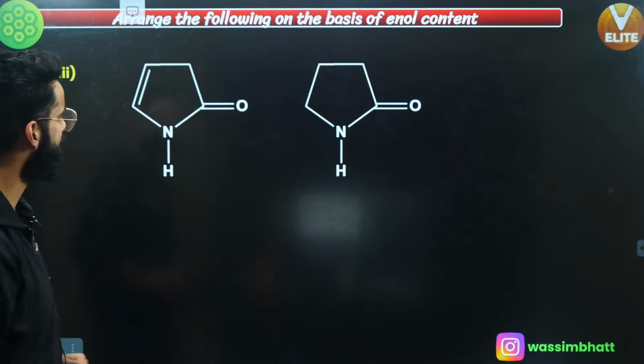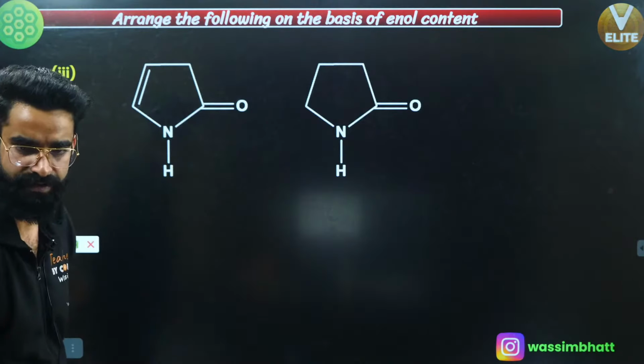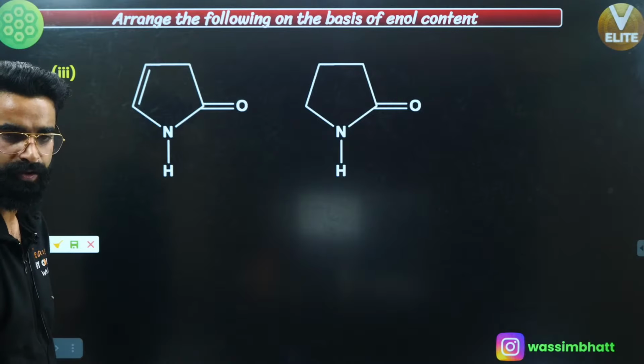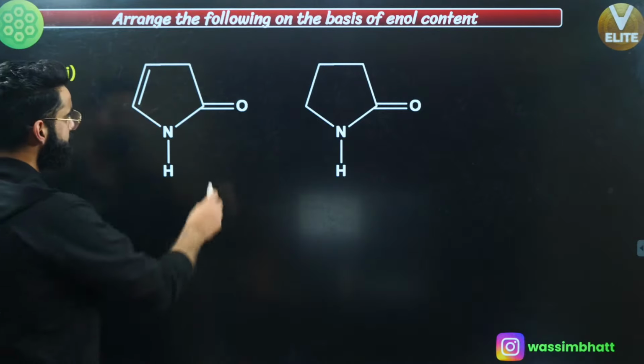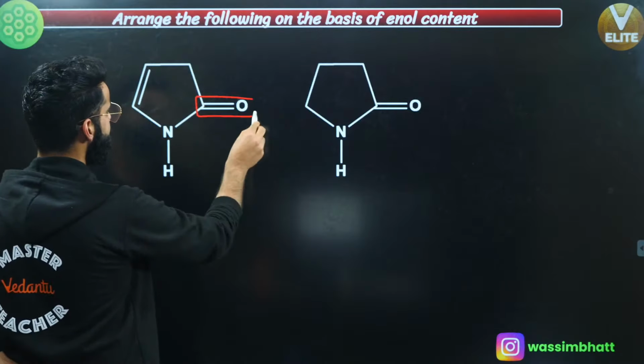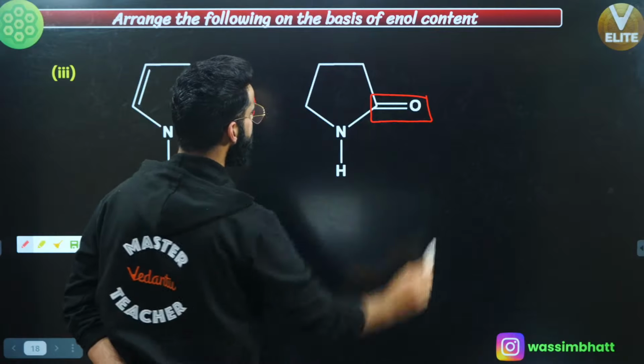Let's move on to a few more examples. See, let's talk about these two examples. What is going to happen? Where will be the enol content maximum among the two? See guys, understand. First of all, select your reference. This is the reference. Okay. Select the reference right here. This is the reference. Okay.